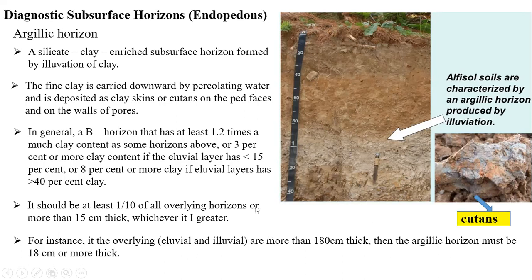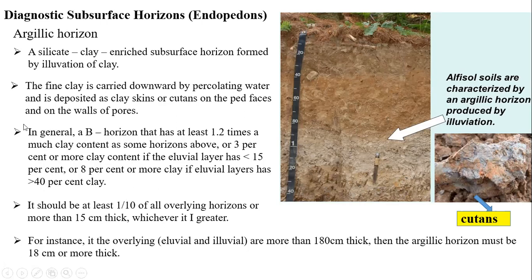Naturally, in general, a B horizon that has 1.2 times as much clay content as the overlying horizon, or 3% or more clay, is the measurable character, students: if the eluvial layer has less than 15% clay, then 8% or more clay; if the eluvial layer has less than 4% clay, then 3% or more clay.